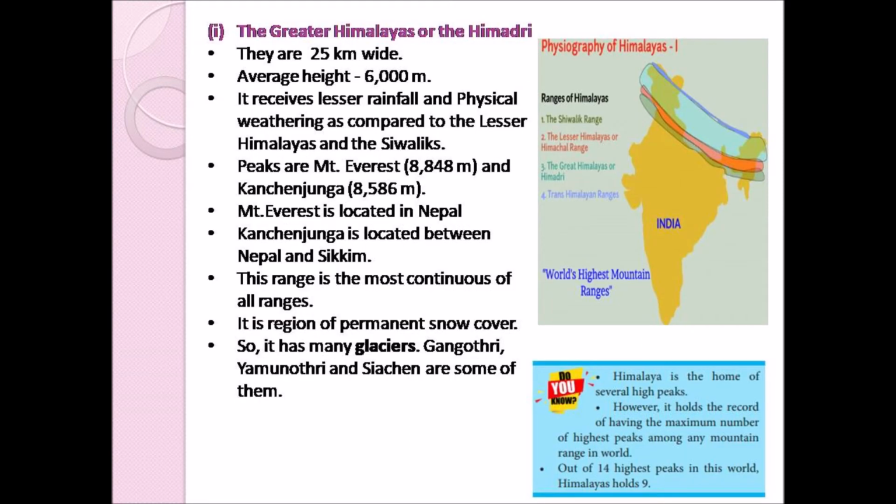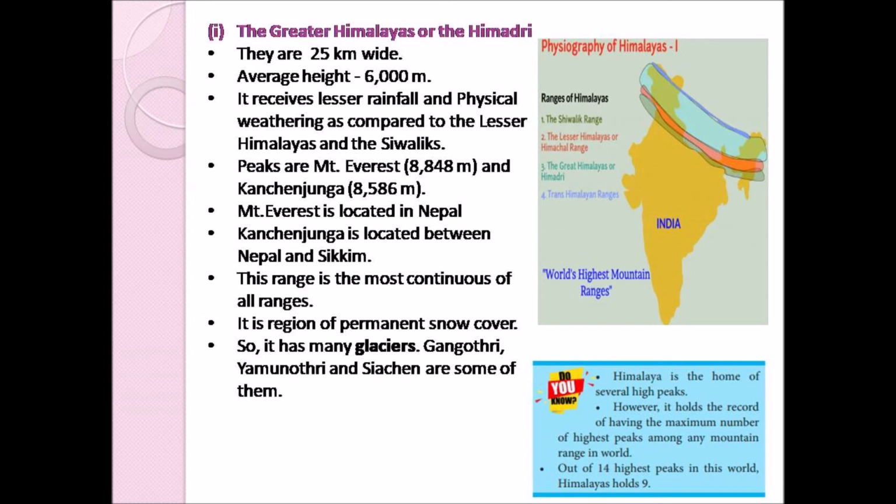The Greater Himalayas or the Himadri. The Greater Himalayas is located to the north of the Lesser Himalayas, as you can see in this map. Since the mountains in this range are very tall, it acts as a wall to the Lesser Himalayas, and the width of these mountains is about 25 km.